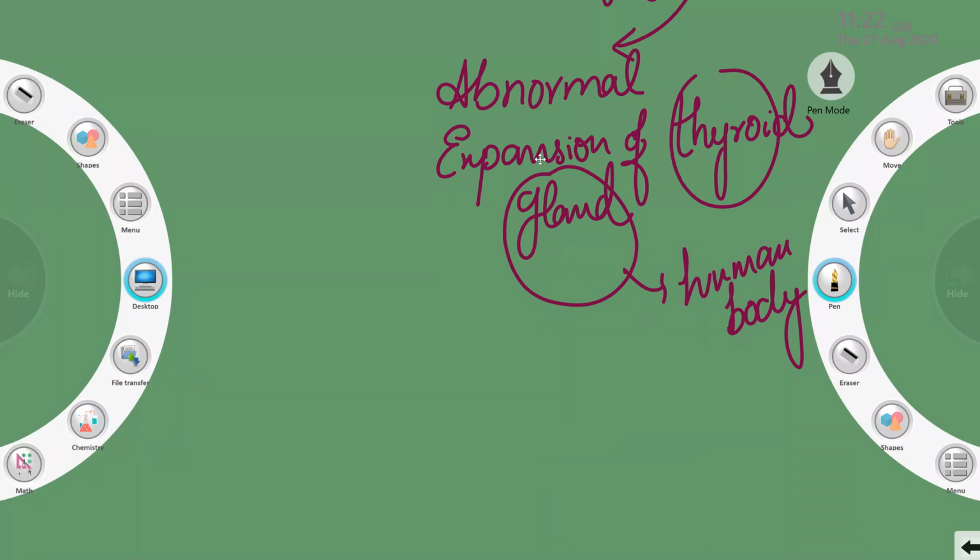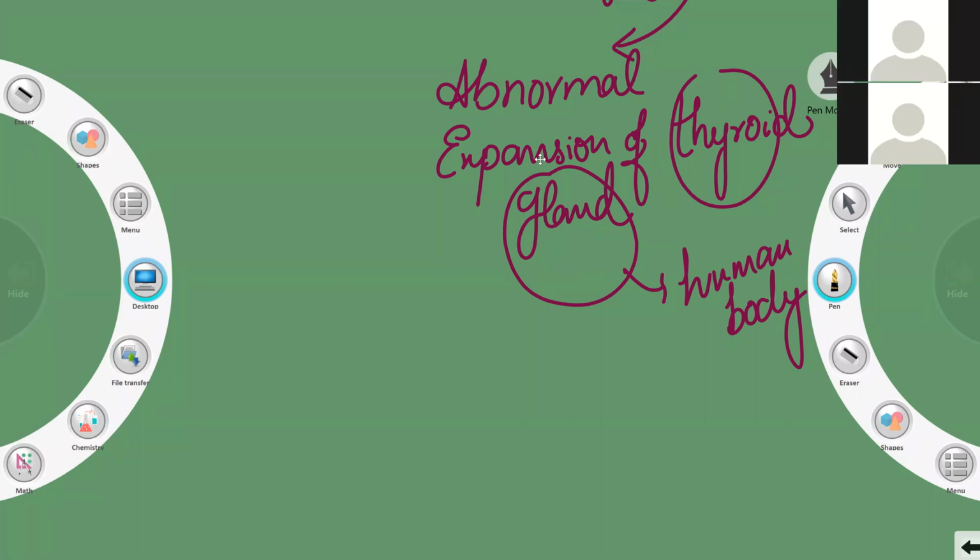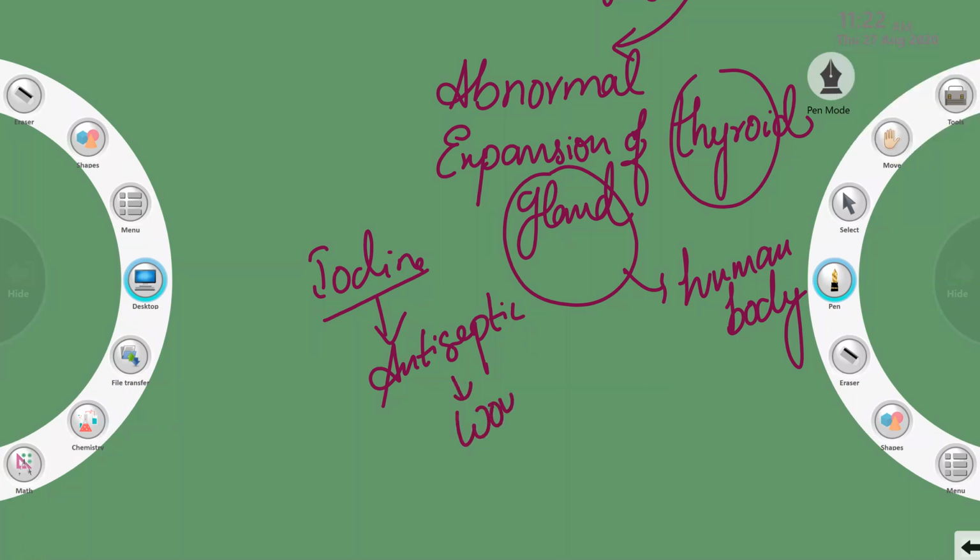Right. Whenever we take little quantities of iodine, it is helpful. Iodine also acts as an antiseptic. But they tell us that we should not eat too much salt, and that is right.